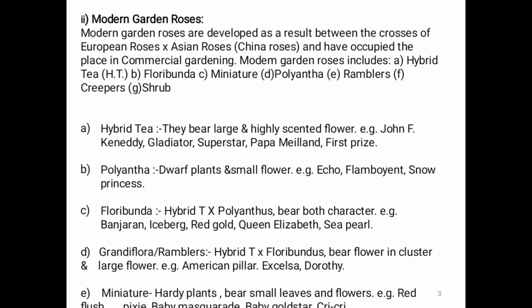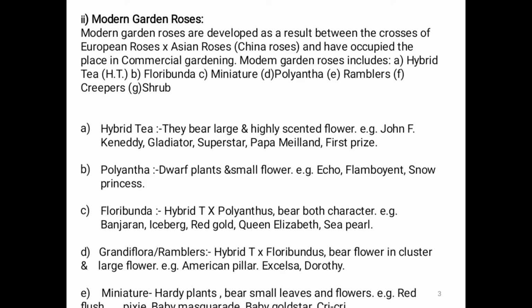Then next, floribunda. Floribunda is a cross between hybrid tea and polyantha, so it has both characters. Examples: Banjaran, Iceberg, Red Gold, Queen Elizabeth, Sea Pearl. Next, grandiflora and ramblers. Hybrid tea and floribunda bear flowers in clusters and large flowers. Examples: American Pillar, Excelsa, Dorothy.